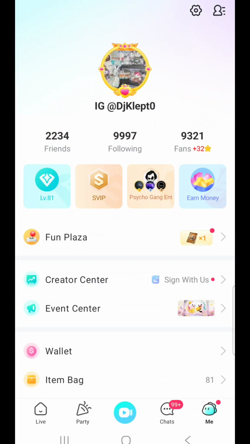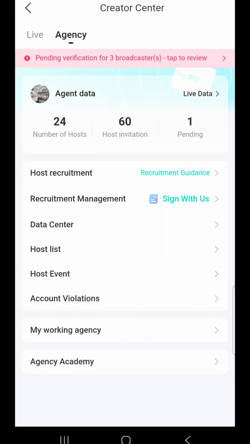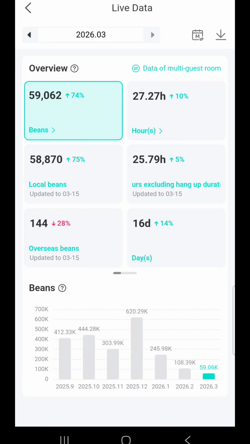Last but not least, when you want to check your hours and check your beans and check everything that you have done throughout the month, you would click on Creator Center, you would click on Live, it would show you March data. You would then click the Live Data button right there next to March data. It would show you how many beans you made throughout the month. It would show you your overseas beans. That's important to know because the overseas beans you get to keep, but they don't count towards your monthly pay chart total.